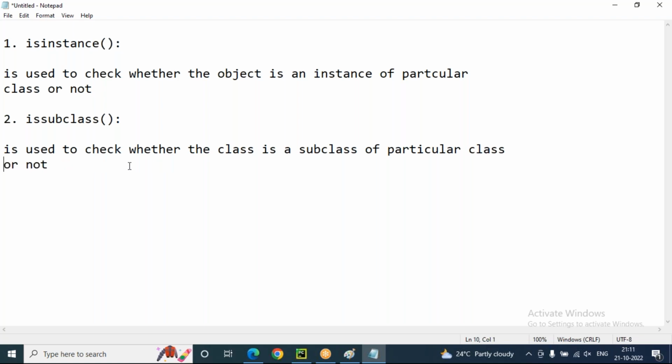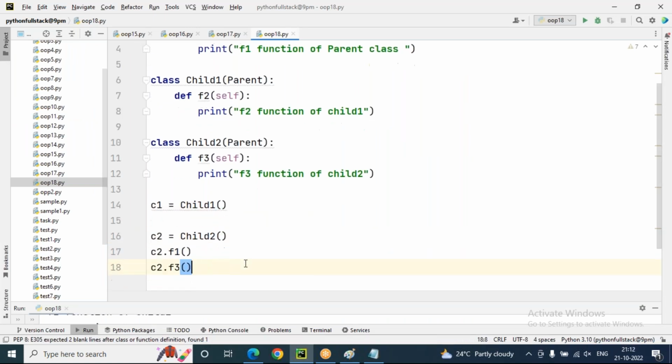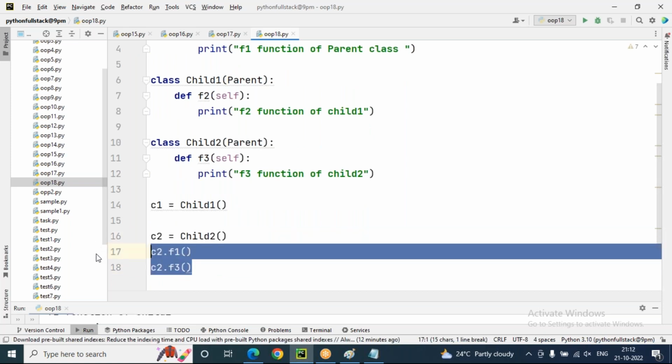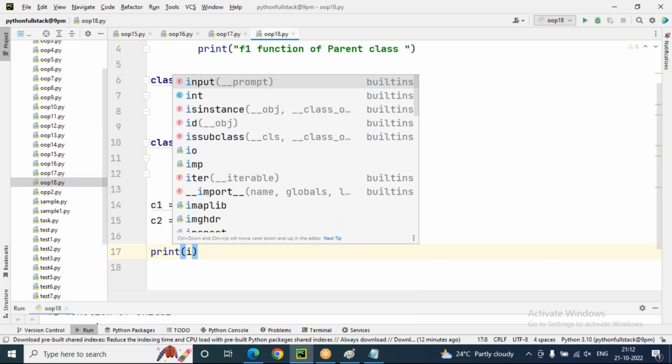It will check. So let's try to implement or show you an example here. To show the examples, let's delete this. I don't want to call this functionality. I only have to include the c1 and c2 objects. You know very well c1 is the object of child1, and c2 is the object of child2. Now I'm trying to apply the isinstance method first. isinstance.